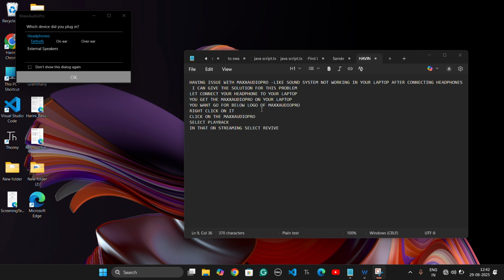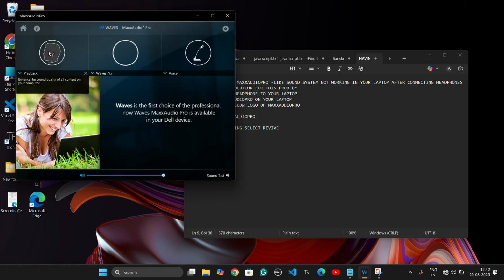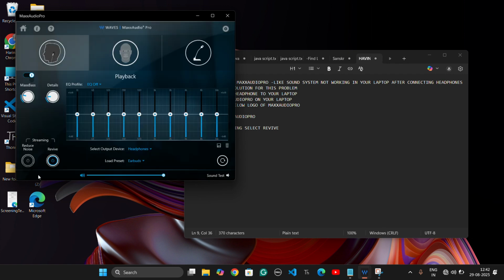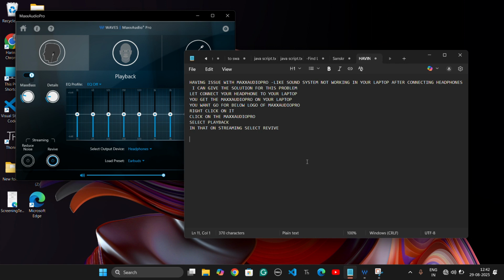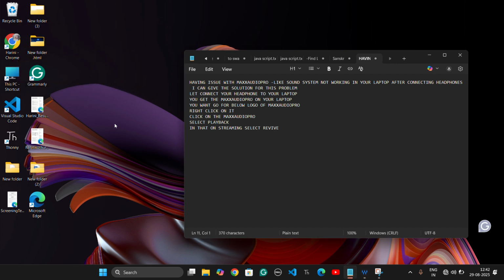You want to go to the logo of MaxxAudio Pro below, then right click on it and select MaxxAudio Pro, then select playback. Here, you have already selected reduce noise, so you want to select revive, then come back and select OK. Now you have fixed the problem of sound on your laptop.